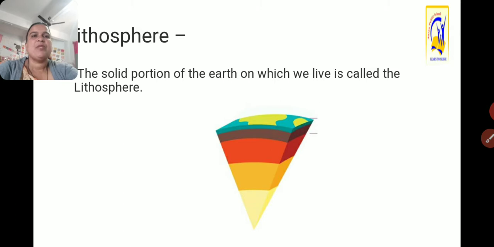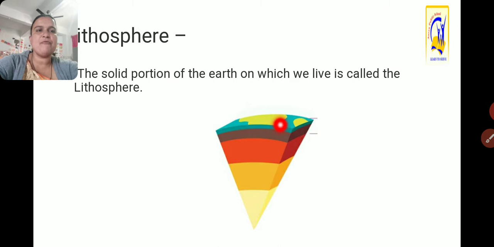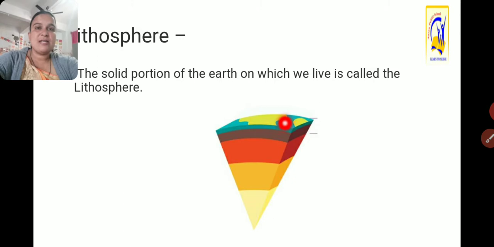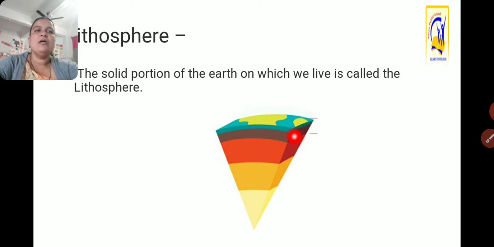Now lithosphere. The solid portion of the earth on which we live is called the lithosphere. Here you can see this is the solid portion. This is the uppermost part where we build our houses, do transportation activities, and build schools, factories, etc. As we go deeper, here is the center of the earth. So this is the lithosphere, the solid portion of the earth on which we live.